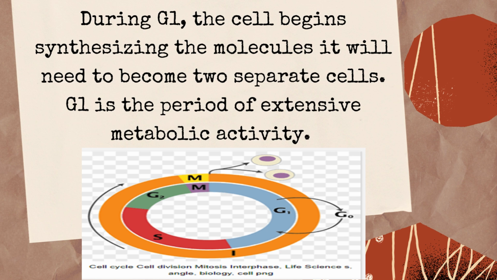G1. During G1, the cell begins synthesizing the molecules it will need to become two separate cells. So here synthesis will take place. Also, G1 is the period of extensive metabolic activity. Why is it the period of extensive metabolic activity? Because the cell is preparing for the process of DNA replication and division.